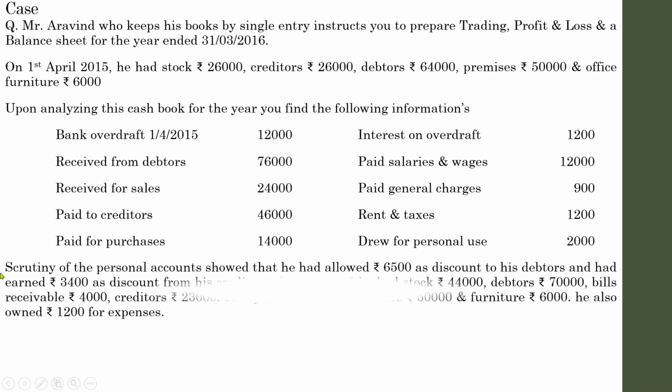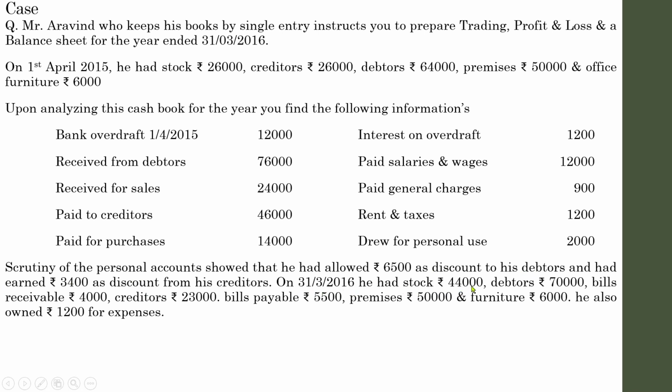Apart from that, the scrutiny of the personal accounts shows that he had allowed 6,500 as discount to his debtors, and had earned 3,400 as discount from creditors. So in this question there is discount on debtors and discount on creditors. And on 31/3/2016, that is the closing date, he had a stock.